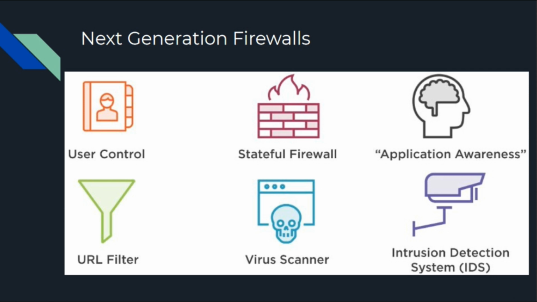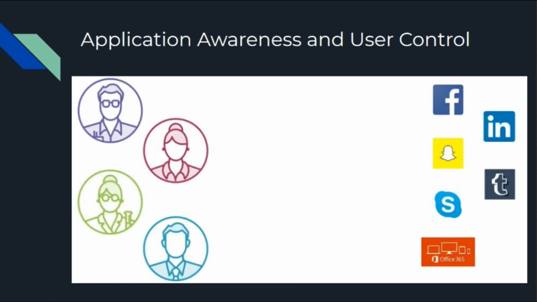The main benefit of next generation firewall is the ability to safely enable the use of internet applications that empower users to be more productive while blocking less desired applications. Next generation firewall achieves this by using deep packet inspection to identify and control applications regardless of the IP port used by the application. Now let's talk about application awareness and user control.